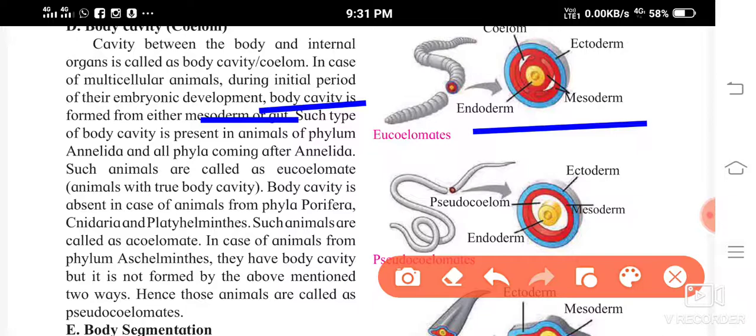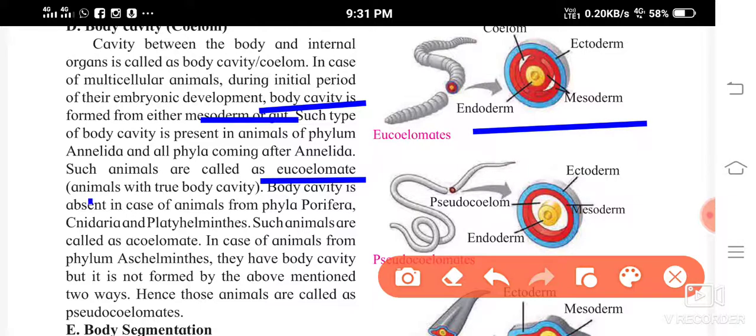Now in this phylum, in these organisms, you find a body cavity which has been formed from mesoderm. Such animals are called eucoelomate, animals with a true body cavity. So this type of animals are called eucoelomate. Why eucoelomate?